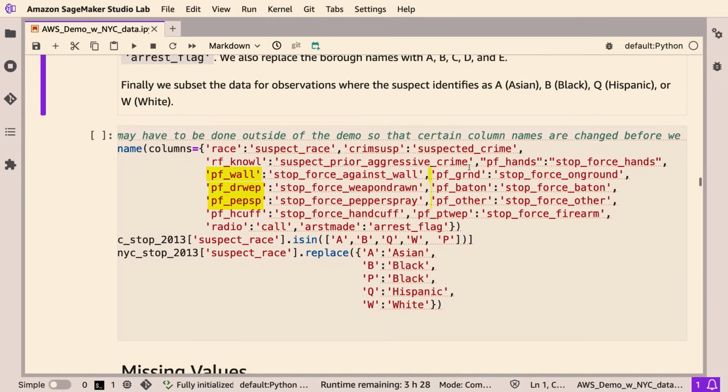And then a lot of these PF underscore whatever columns stand for police force stops. So we're going to change these to stop force. We change this one to stop force hands. Another stop force is whether the person was put against a wall. Stop force on ground, whether the stop force included a weapon being drawn, a baton was used, pepper spray, and then we have stop force other.